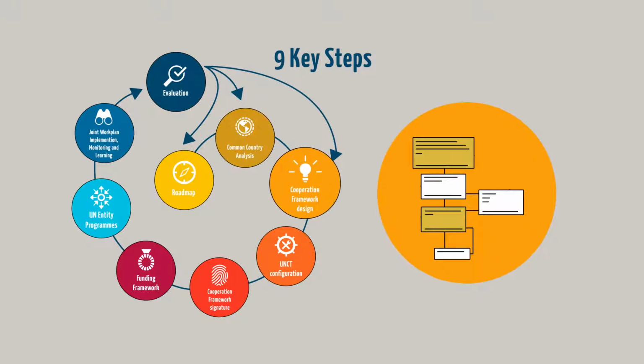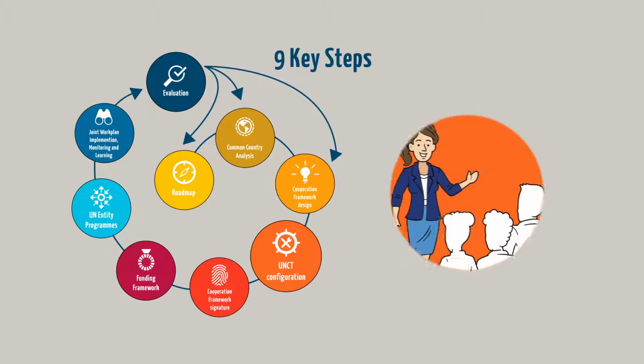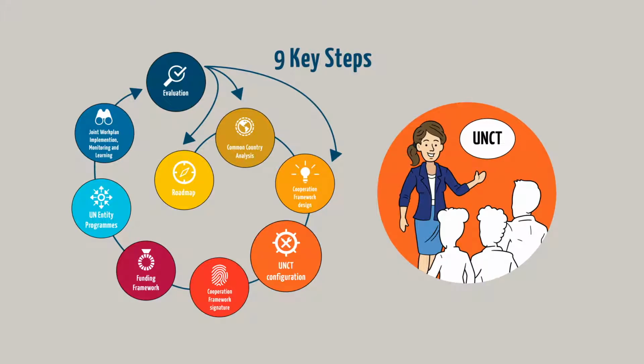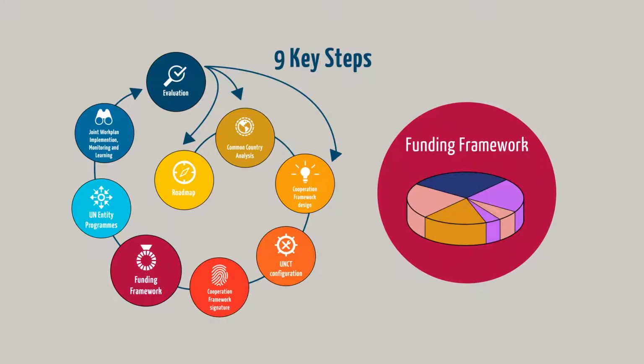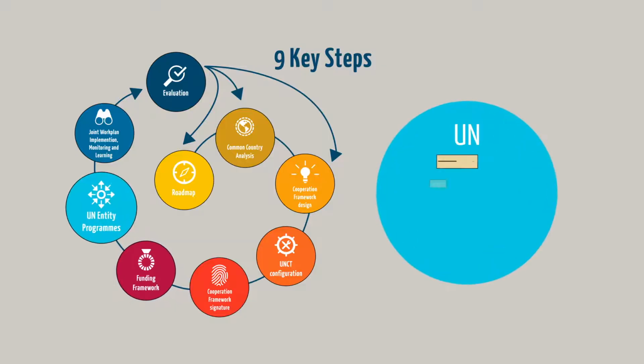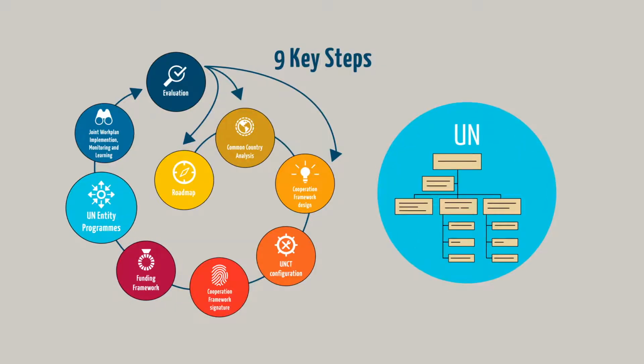A design stage that identifies and prioritises the solutions with the biggest impact potential, where the UN can add the greatest value. A configuration of the UN country team, when the UN capacities required for delivering expected results are defined. The signature of the Cooperation Framework by the UN and the government. Funding framework, when the financial resources to deliver the solutions are identified. UN entity-specific country programmes are derived from the Cooperation Framework.